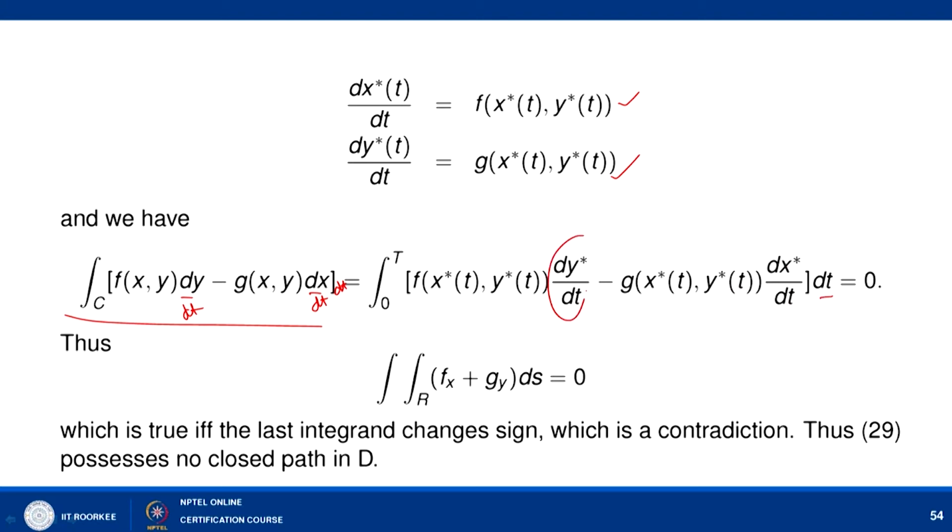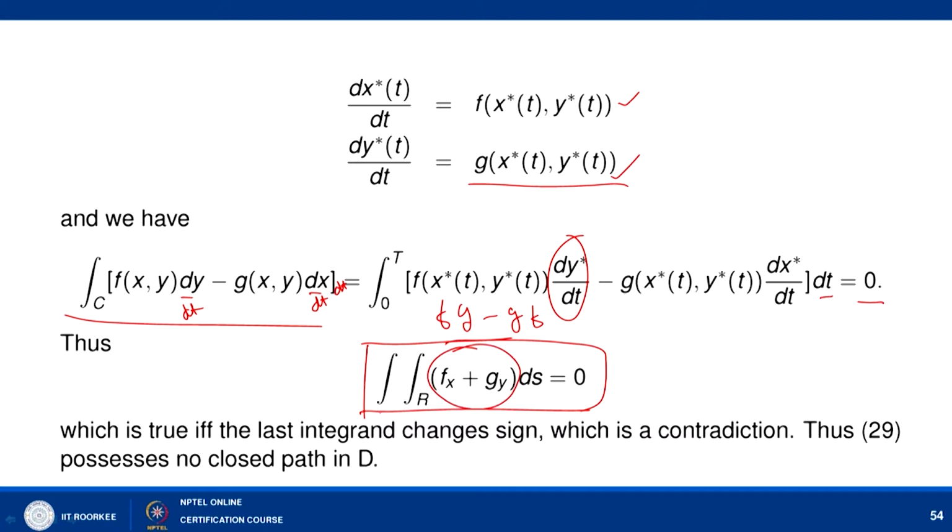Now if you look at what dy star by dt is, it is g here. So it is nothing but f into g minus g into f. So this has to be equal to 0. It means that the right hand side also has to be 0. So the double integral of f x plus g y dS equal to 0. This surface integral can be 0 only if the integrand changes its sign, but if f x plus g y does not change its sign, then this integral cannot be equal to 0.